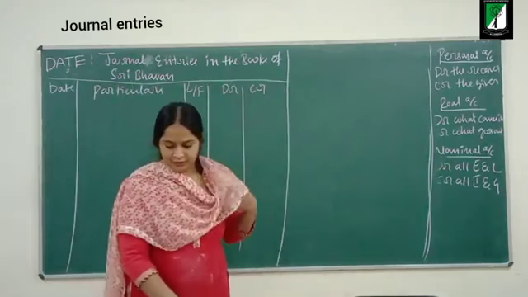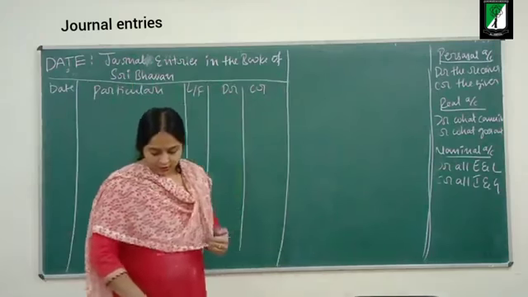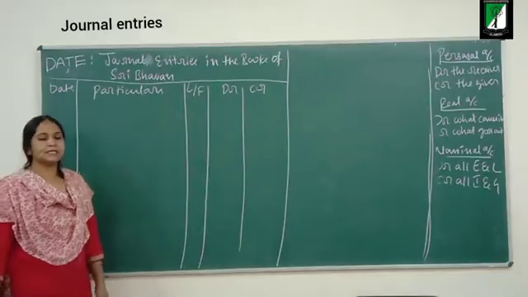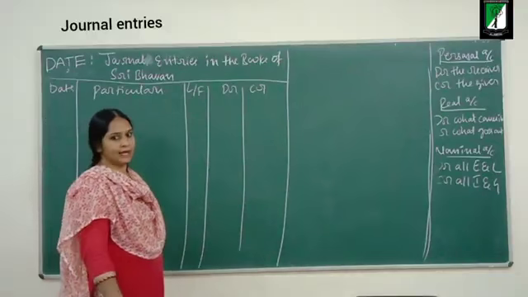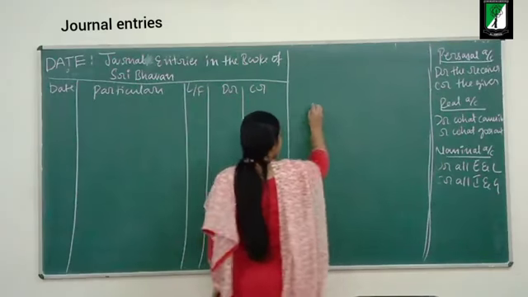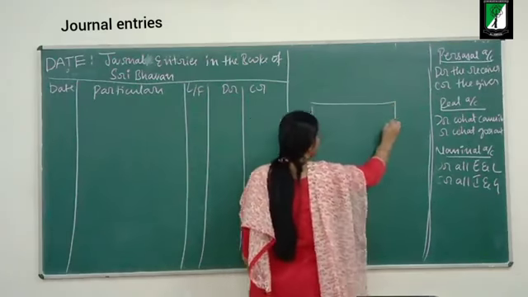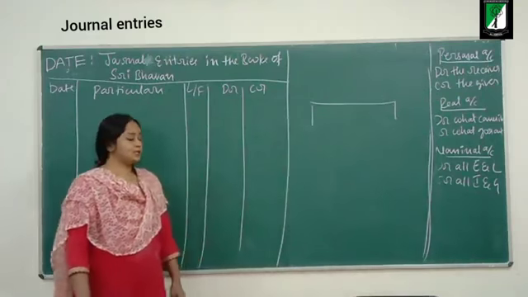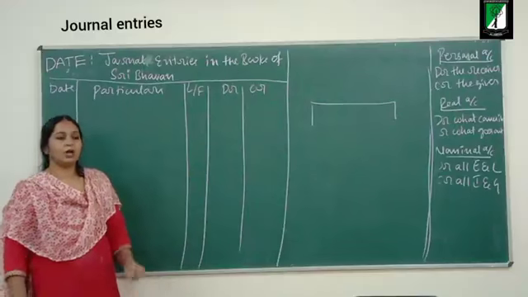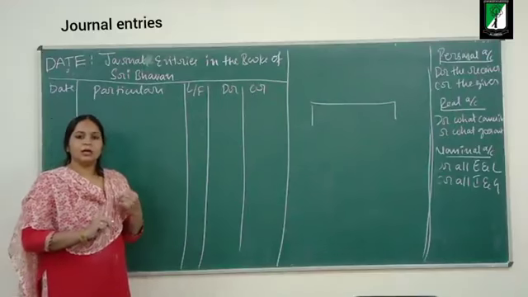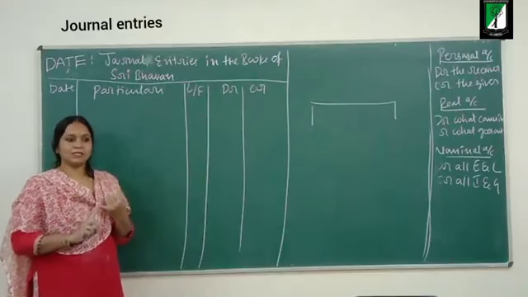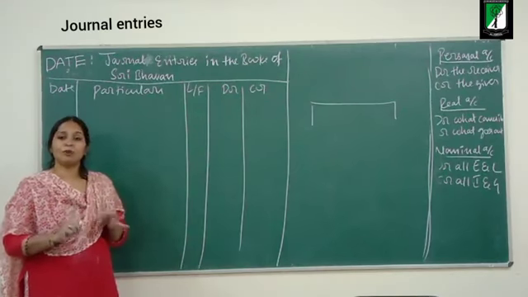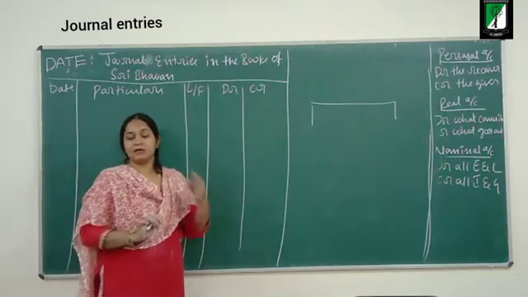Let us continue with the first transaction. What is the first transaction? September 1st, started business with cash. The business of Sri Bhavan has started with cash rupees 50,000. While passing journal entries, you have to record all the transactions from the viewpoint of the business.